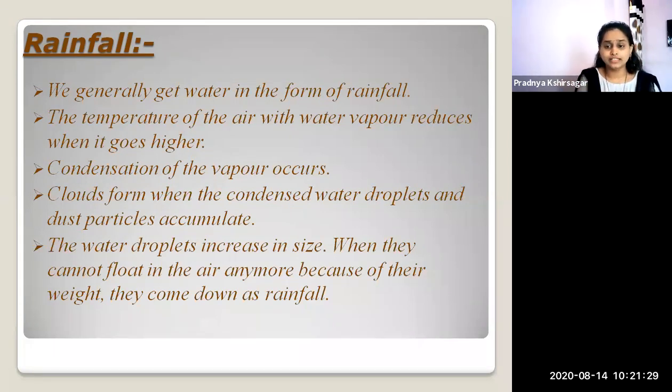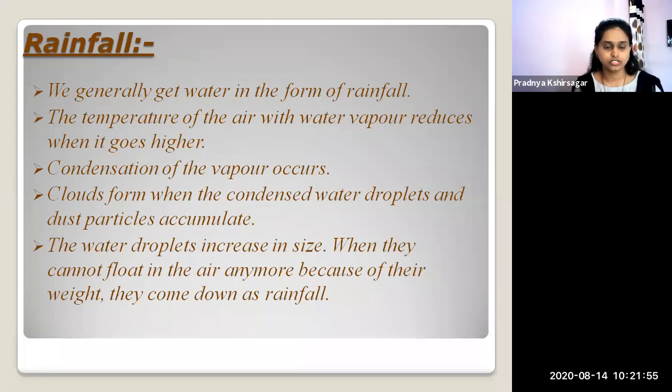Then they are too heavy to float in the air anymore because of their weight. They come down as rainfall. So here we understood how rainfall comes down.